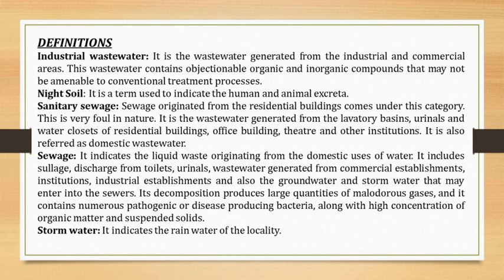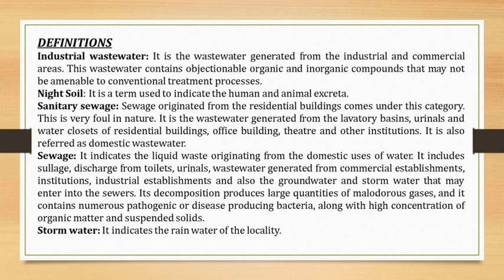Night soil is a term used to indicate human and animal excreta. Next term is sewage. Sewage is nothing but the waste liquid which originates from the domestic uses of water, that is, waste from the toilet, urinals, bathroom, kitchen, and wash basin.